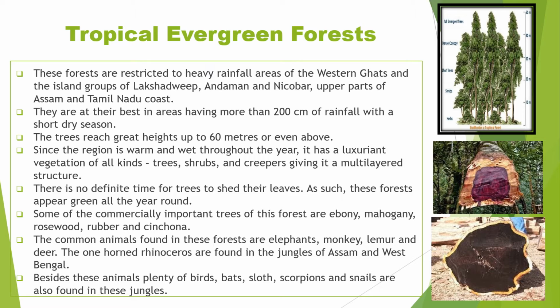Since the region is warm and wet throughout the year, it has a luxuriant vegetation of all kinds, trees, shrubs, and creepers, giving it a multi-layered structure. There is no definite time for trees to shed their leaves. As such, these forests appear green all the year round. Some of the commercially important trees are ebony, mahogany, rosewood, rubber, and cinchona.